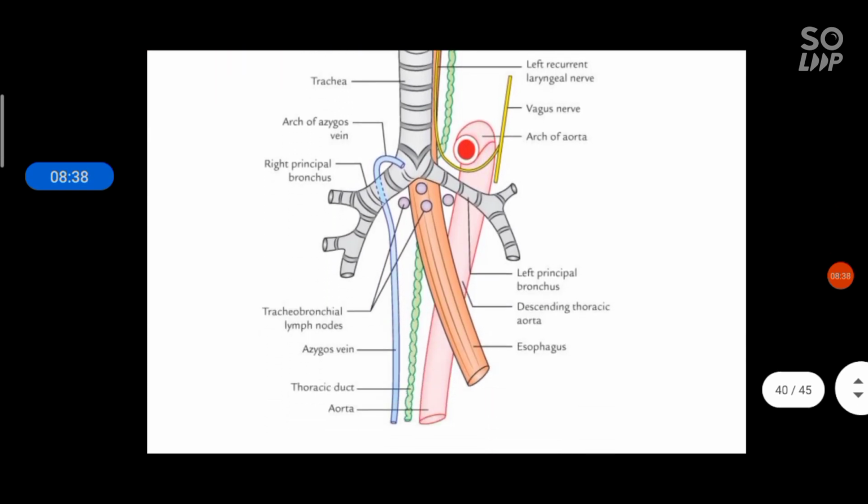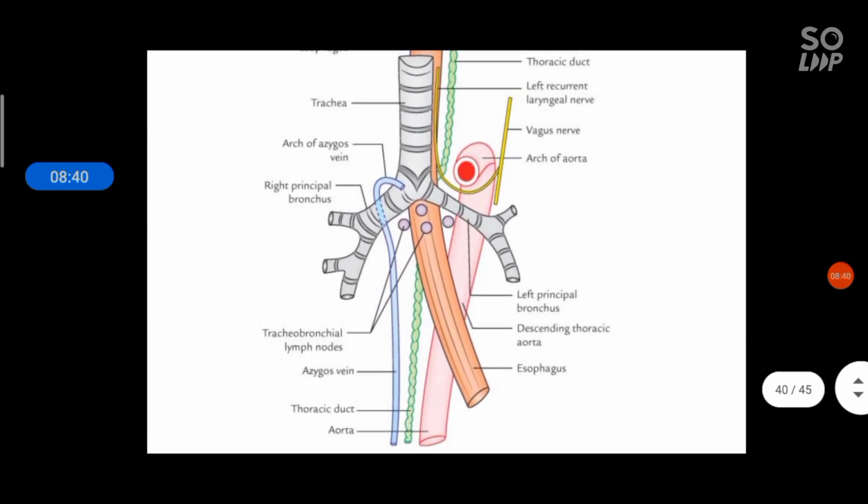And this is a simple diagram you can draw. In the posterior compartment you can see the green thoracic duct, azygos vein, lymph nodes, and this is the descending aorta and the esophagus.